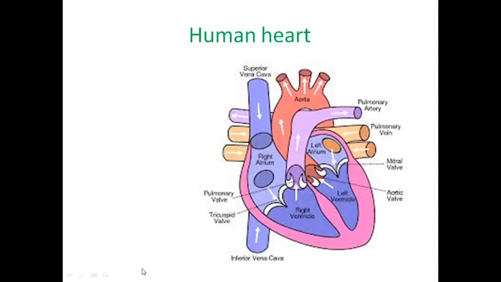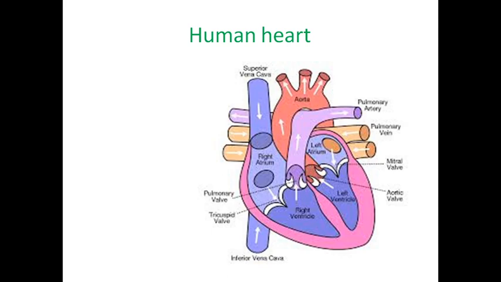Just come and see the picture. First, I spoke about systemic circulation, which I said starts from the left ventricle. The left ventricle holds oxygenated blood, which is pumped to the aorta and utilized by the different parts of the body. It is recollected by the superior and inferior vena cava and pours into the right auricle. This is called systemic circulation. We are well aware of the aorta. What type of blood does the aorta carry? Oxygenated blood. To where? To the organs.